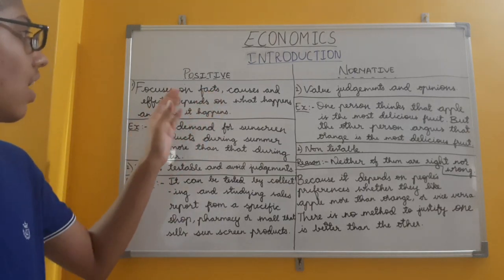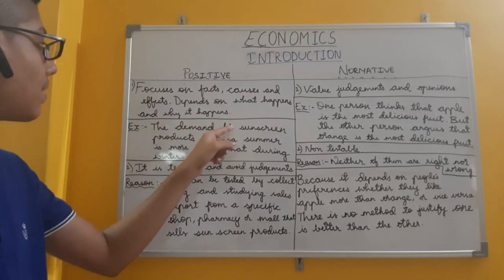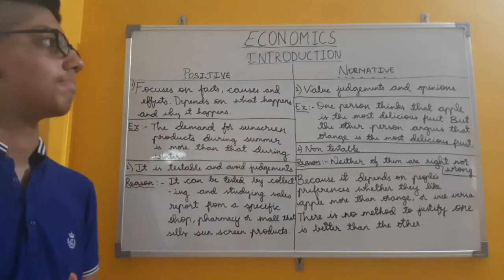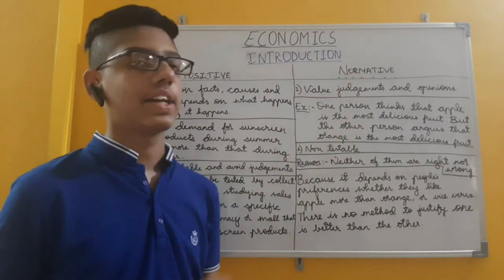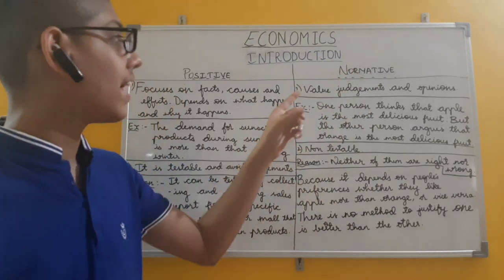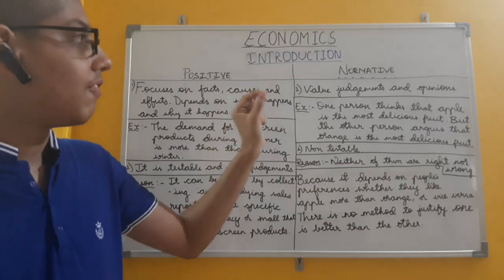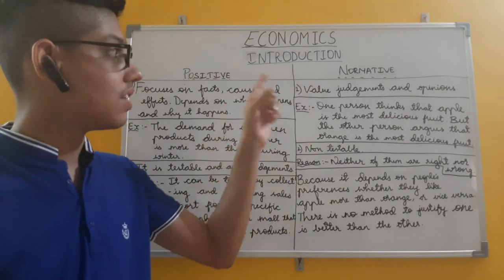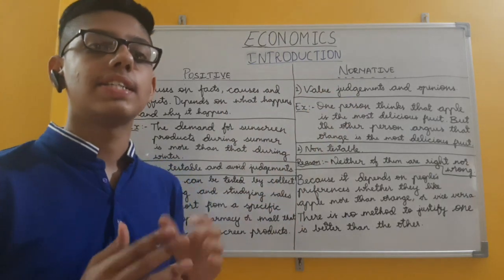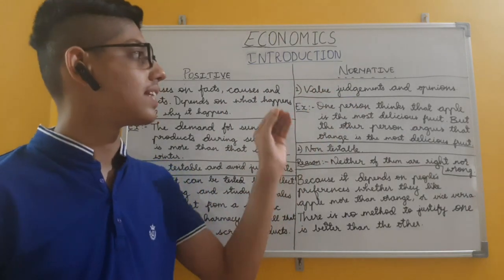Causes and effects, and also depends on what happens and why it happens. Now the next one is normative economics. Normative economics values judgments and opinions. It focuses on judgments and opinions. It is based on people's judgments and opinions.